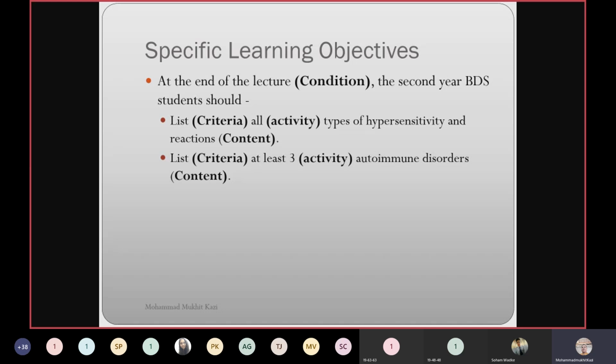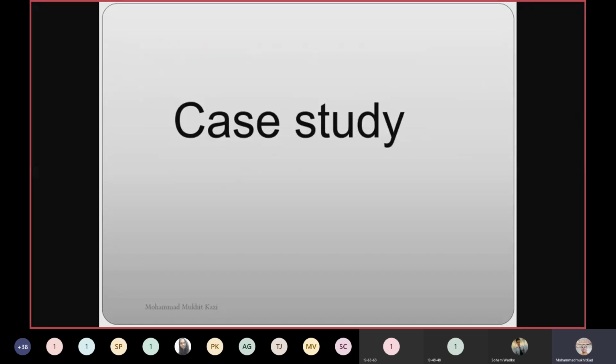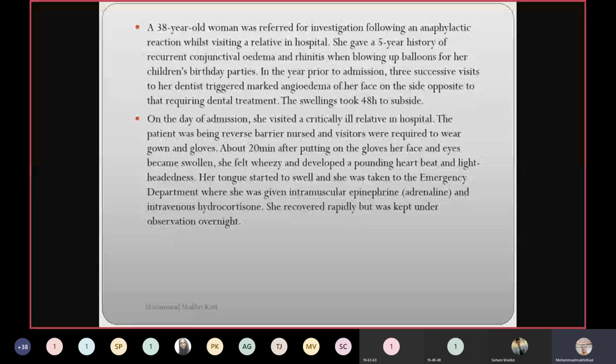I have one case study for you all. I will just read it out. A 38-year-old woman was referred for investigation following an anaphylactic reaction whilst visiting a relative in hospital. She gave a 5-year history of recurrent conjunctival edema and rhinitis when blowing up balloons for her children's birthday parties. In the year prior to admission, 3 successive visits to her dentist triggered marked angioedema of her face on the side opposite to that requiring dental treatment. The swelling took 48 hours to subside.